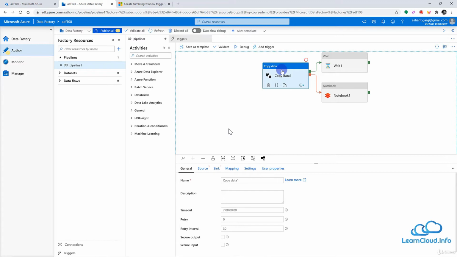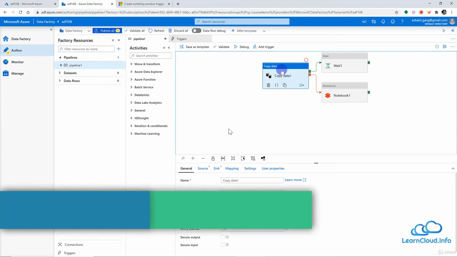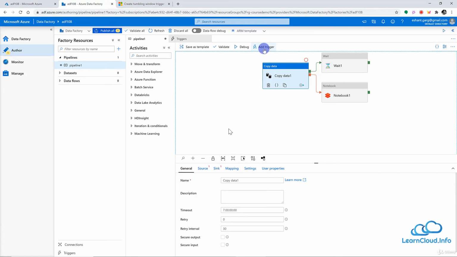Hello friends, in this lesson we will continue our discussion on Data Factory important components, and in this lesson we are going to discuss the trigger. A trigger is used to run or initiate the pipeline. For example, on this canvas page, you can see we have the option Add trigger, and if I click here, we have the option Trigger now, and this will run your pipeline immediately.